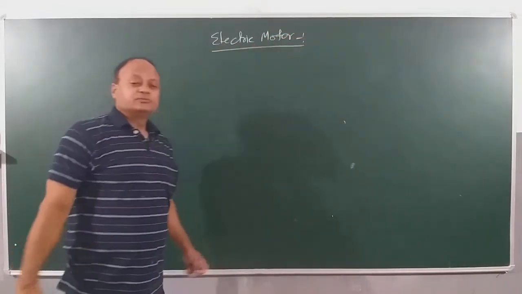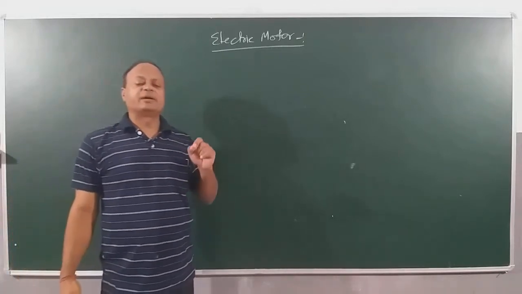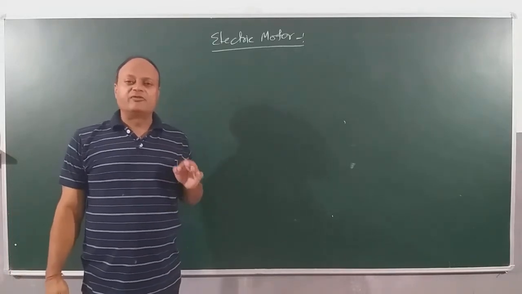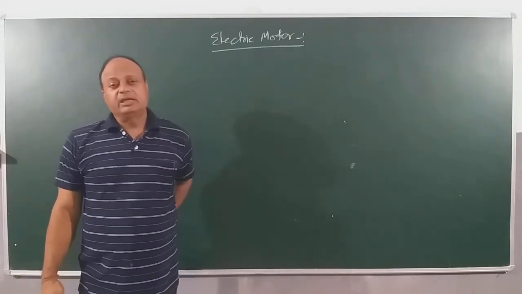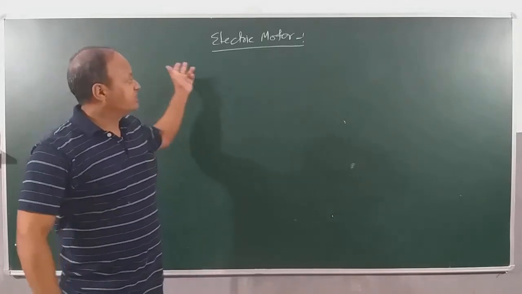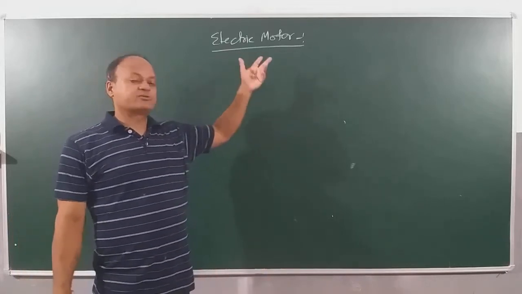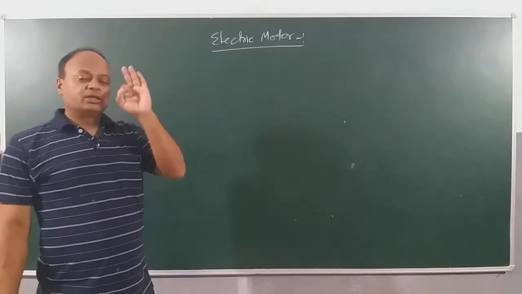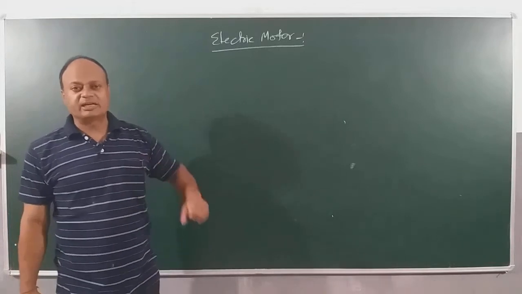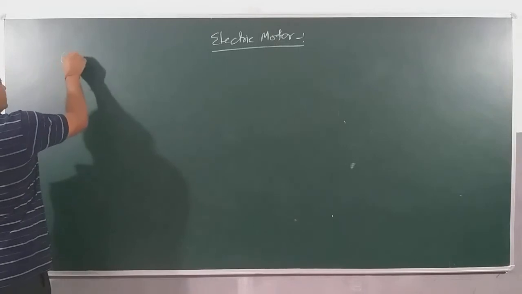Okay, children, we learned that when you place a current carrying conductor in a magnetic field, it experiences a magnetic force. The direction is given by Fleming's left hand rule. Now we have many practical and very important devices based on this. One such device is called the electric motor. We also call it a DC motor, but right now we will understand it as the electric motor. But remember, the basic concept is that when we place a current carrying wire in a magnetic field, it experiences a magnetic force. Let's understand its construction.